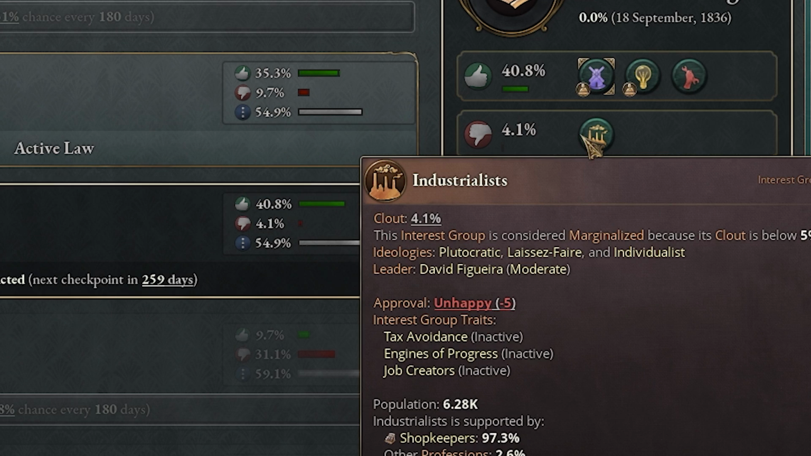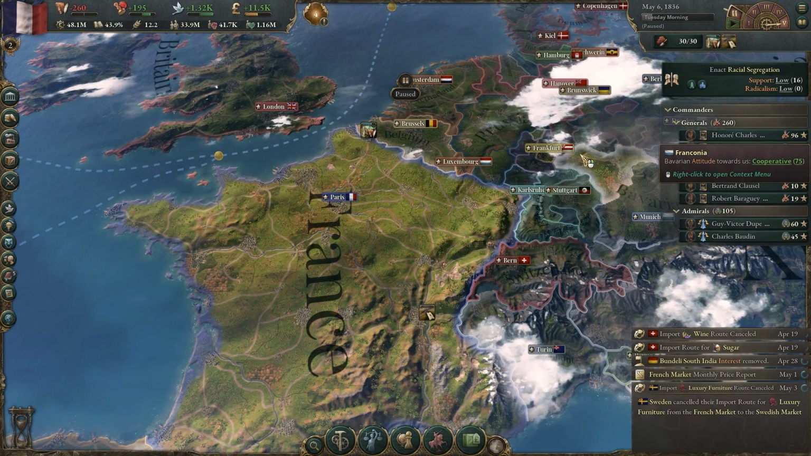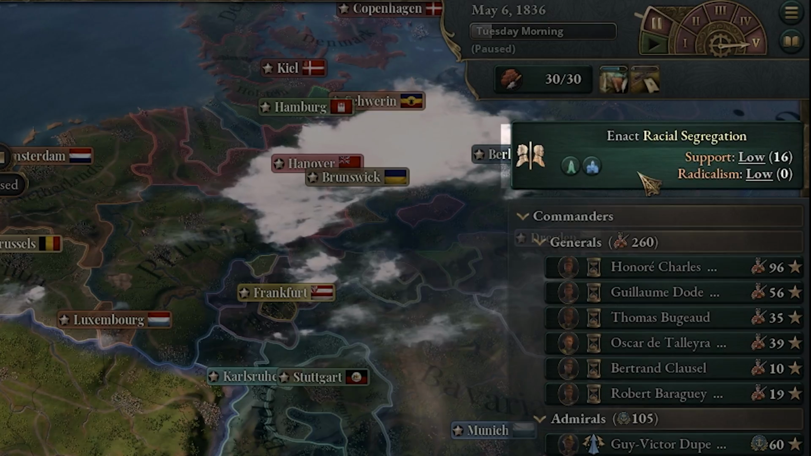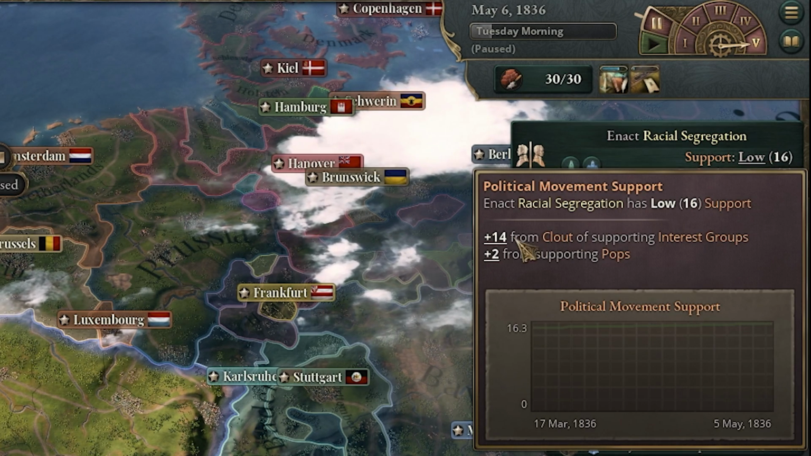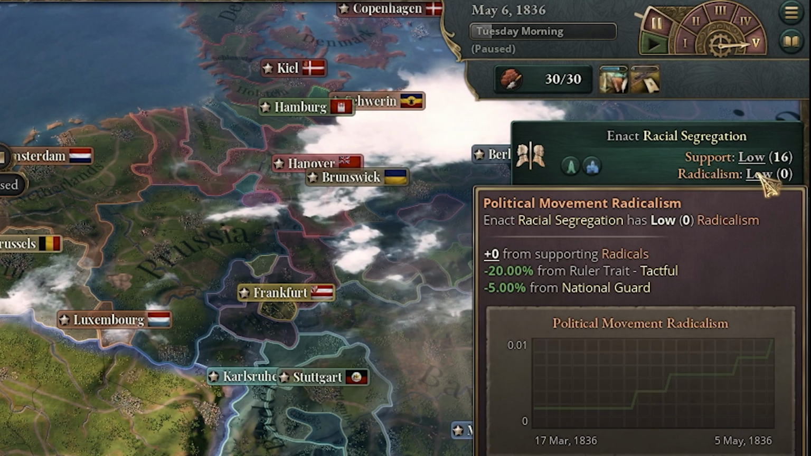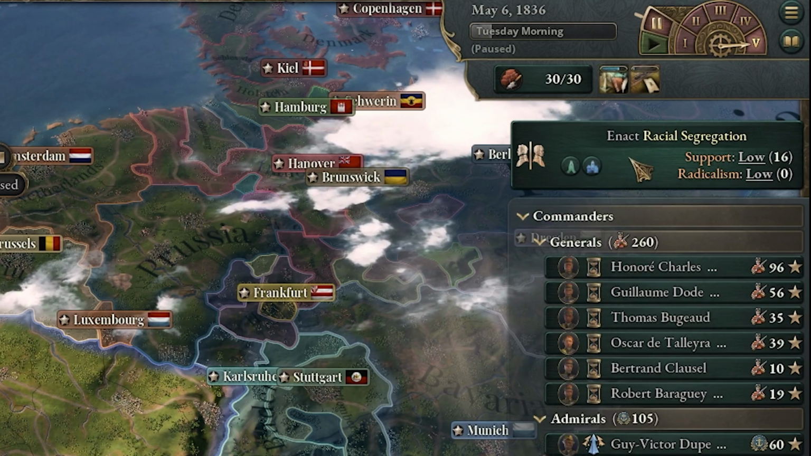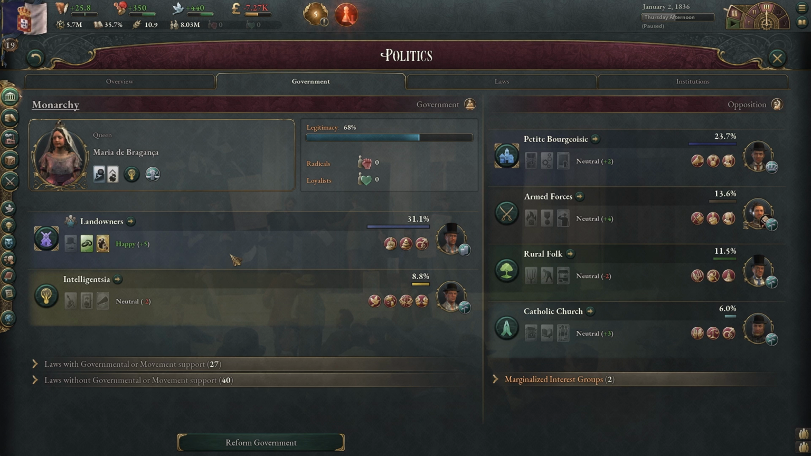That's usually due to if you have someone strong enough opposing this law to be passed. In our case, the industrialists are marginalized, even though they're unhappy and have a 4% clout. Being marginalized means there's no impact to the law trying to be passed. Also, some interest groups can start a political movement. So you can see here, Enact Racial Segregation came up and support is low. So we're kind of okay here because the interest groups here don't have a lot of clout. And also the radicalism is low. So the people that are within the interest group are also not very radical. So this is not a big concern, but there's ones that will pop up potentially that you may have to try to enact. By now, you should be seeing how important clout, or political power, is to be able to pass the laws that you want to.